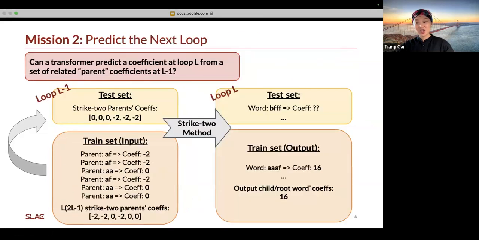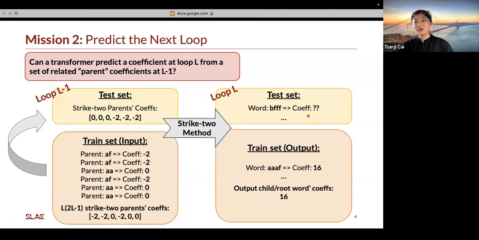The second task for the transformer is to predict a coefficient at loop L from a set of related parent coefficients at 1 loop lower. For example, for the word AAAF, its related 6 parents are given here, obtained by striking out any of its 2 letters. At training time, the model sees a list of coefficients corresponding to the parent words, like the list here. It also sees a ground truth coefficient of the original word AAAF, which is 16.